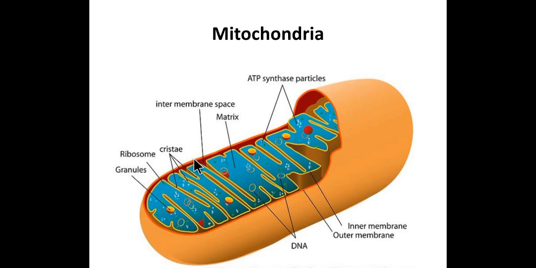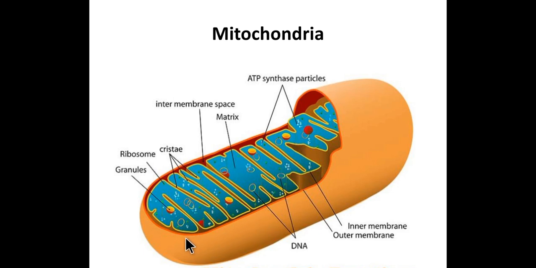The mitochondria shows the cristae, the infolding of the inner membrane into the matrix forms cristae. On this cristae, the F1 particles are present. These are also called ATP synthetase particles, which are involved in ETS, that is ATP generation.